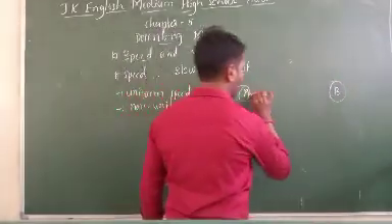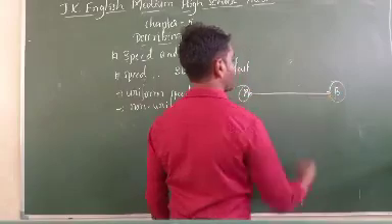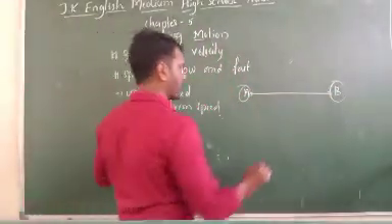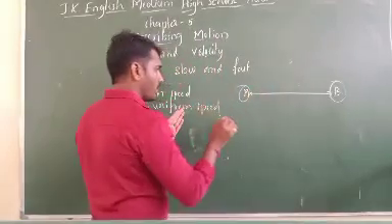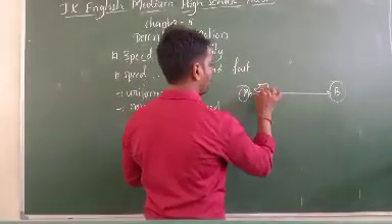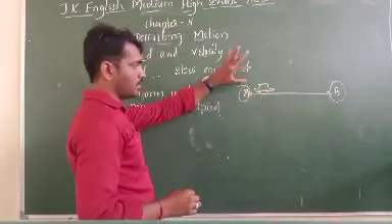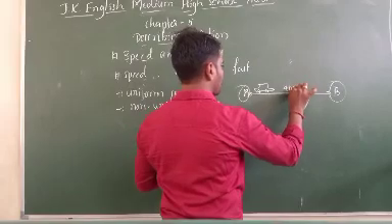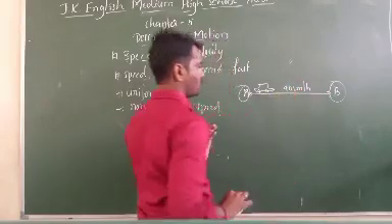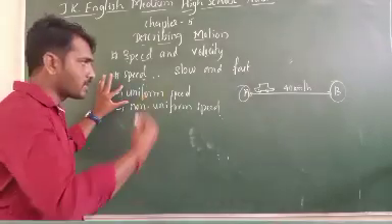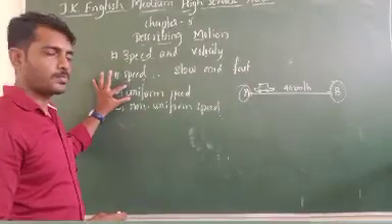The vehicle is moving from A to B with the same speed. For example, the vehicle covered the distance from A to B at 40 kilometers per hour. I'm giving the example based on uniform speed.